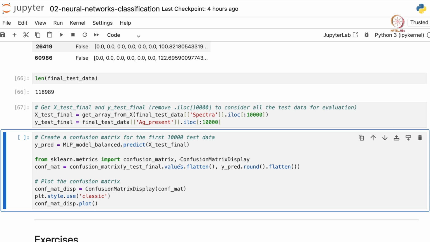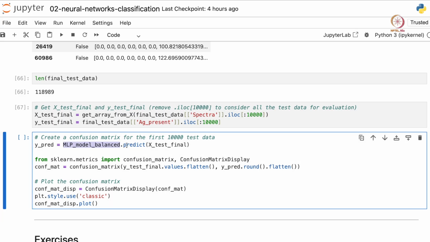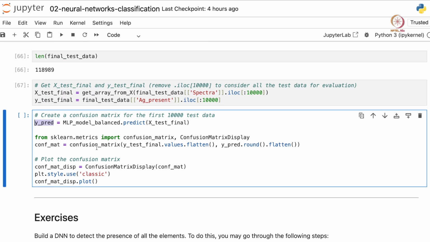Now, like any sklearn model, we have to just use the dot predict method to get our predictions. So basically our MLP model balanced is our trained model, and we use the dot predict method and pass the X test final and store our predictions in Y predict. Now once we have our predictions, we can create a confusion matrix of the true values and the predicted values. So for that we import the confusion matrix function from sklearn.metrics and the ConfusionMatrixDisplay class. We create a confusion matrix by providing the y test final and the y predicted. And let me run this first.